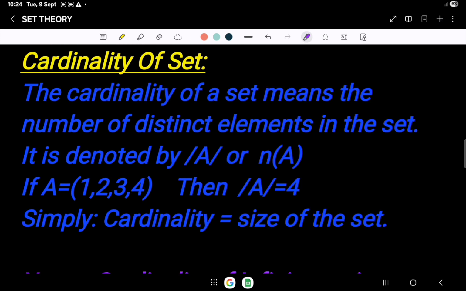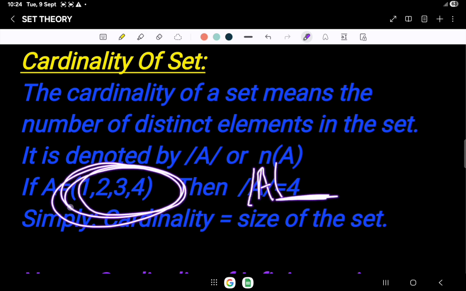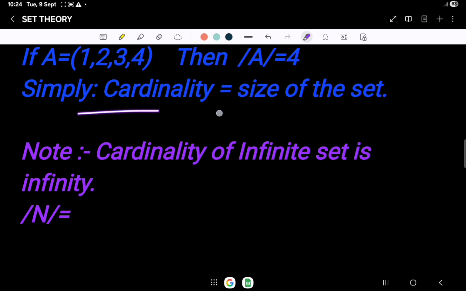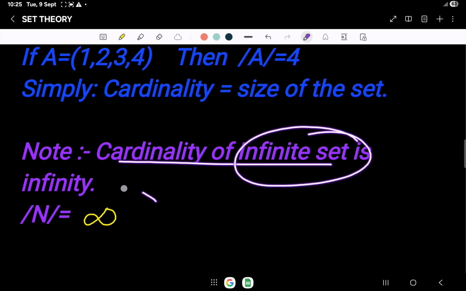Cardinality of a set. The cardinality of a set means the number of distinct elements in the set. It is denoted by modulus A or n(A), where n means the number of elements in A. If A equals {1, 2, 3, 4}, then the cardinality of A will be equal to 4 because there are 4 elements present. Cardinality equals the size of the set. The cardinality of an infinite set is infinity.